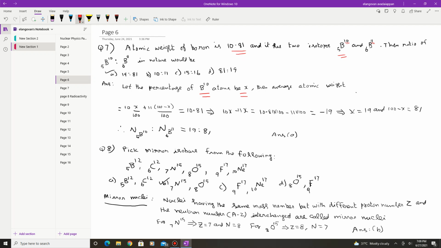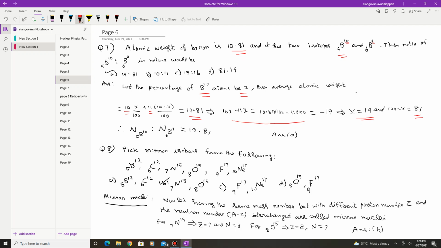Therefore, the atomic weight for boron-10 is 10. So 10 into its percentage x by 100, plus for another isotope, this is 11, so 11 into (100 minus x) divided by 100. These two will give your average atomic weight, and the average atomic weight is given as 10.81. Now you solve this equation, you will get the x value, and x is equal to 19, and 100 minus x is equal to 81.